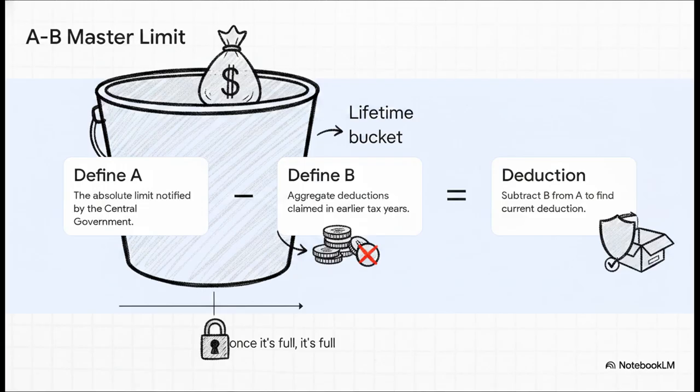Subsection 2 introduces the overarching A-B master limit rule for both gratuity and leave encashment. A is the absolute maximum limit notified by the central government. B is the total amount of deductions your client has already claimed in earlier tax years from previous employers. To find out what they can deduct today, you just take A and subtract B. Think of it like a lifetime bucket. Once it's full, it's full.